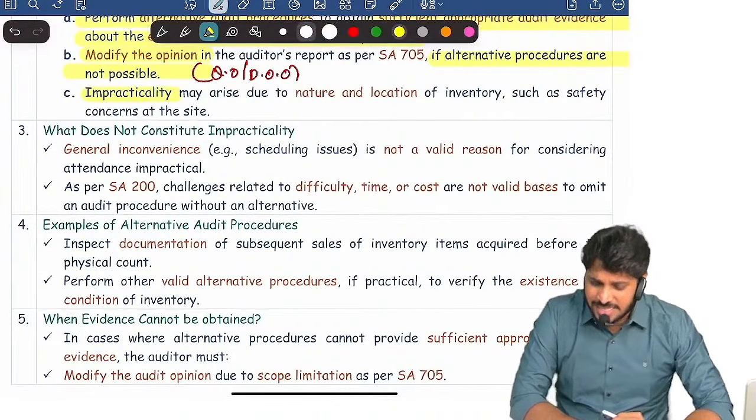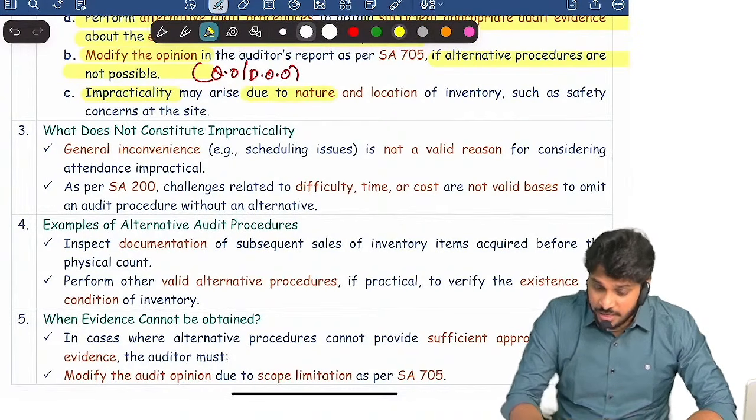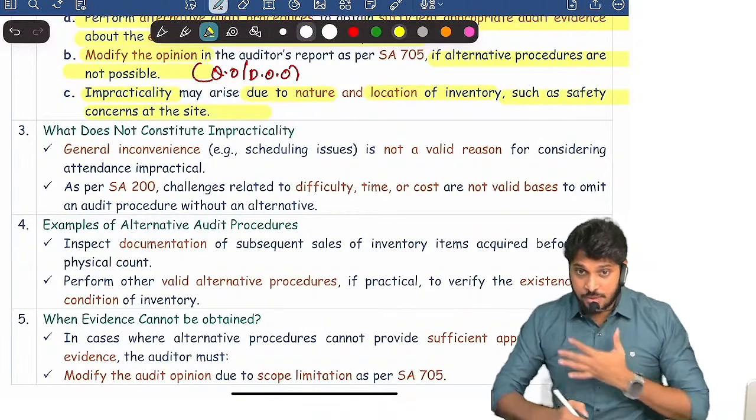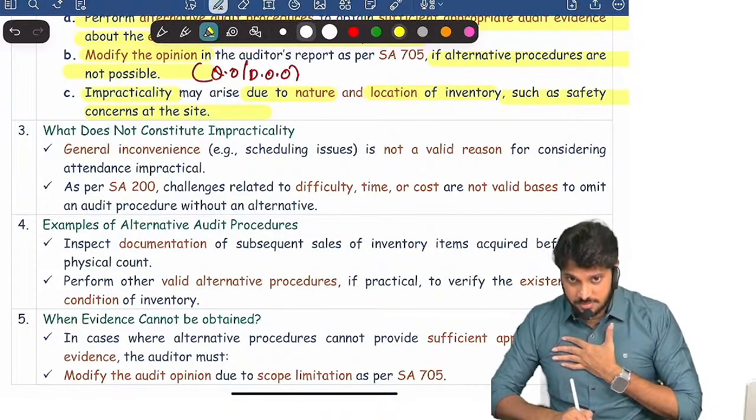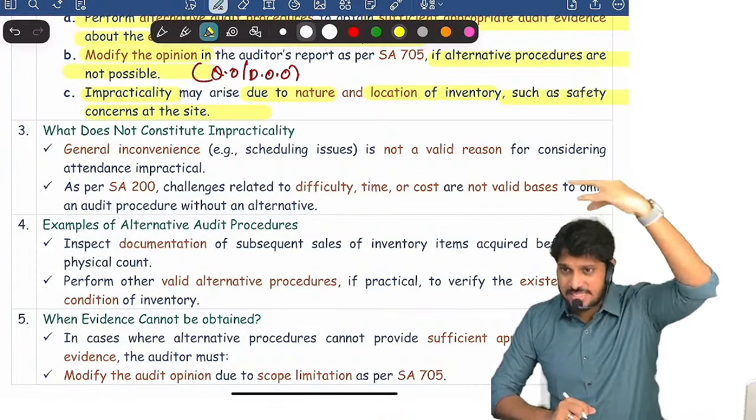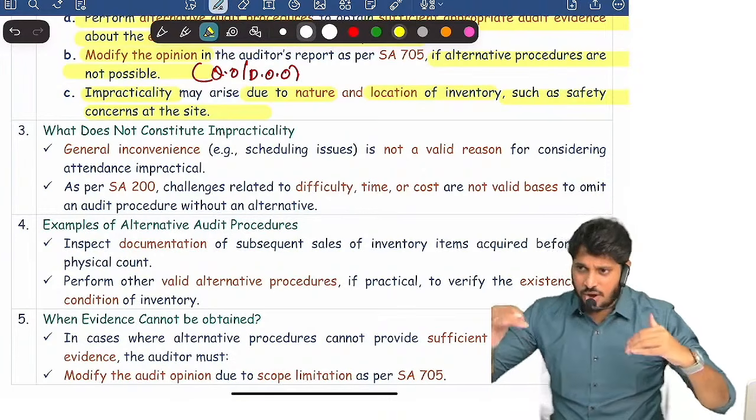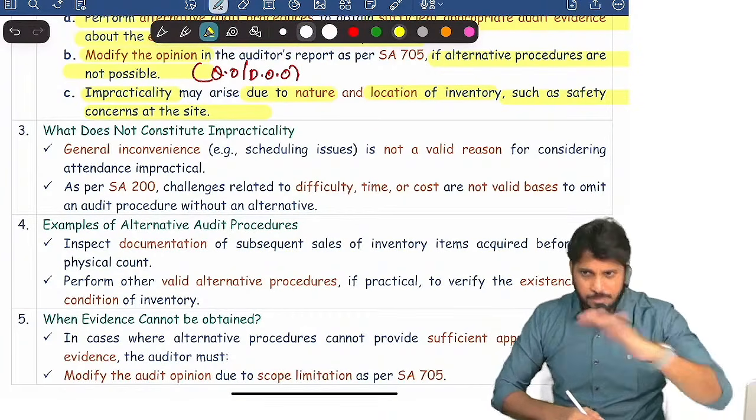And impracticality. Why impracticality? That may be due to the nature of inventory or due to location, such as safety concerns at the site. For example, you are an auditor for the national defense department. At Siachen, some defense equipment is there and it is very tough for the auditor to go there. Unless the auditor is extremely fit, it is not permitted for him to go there.